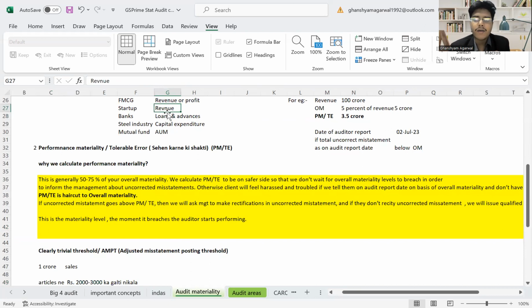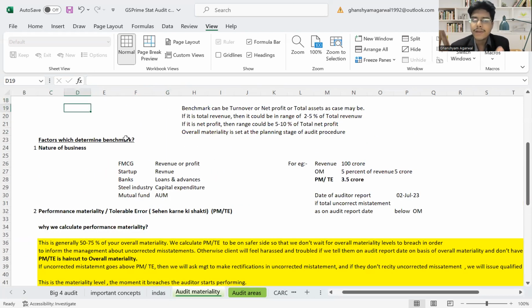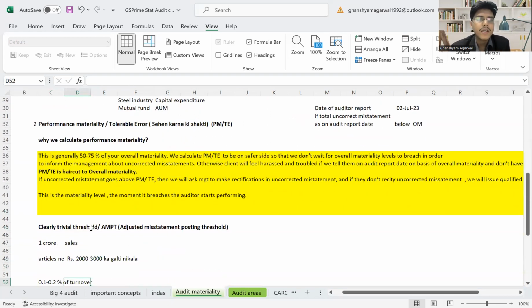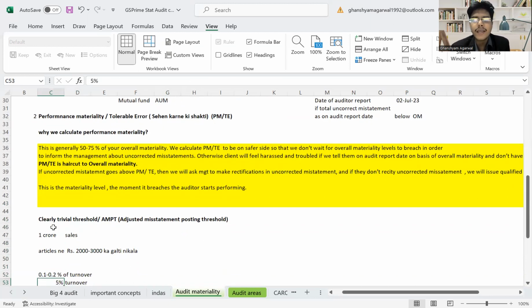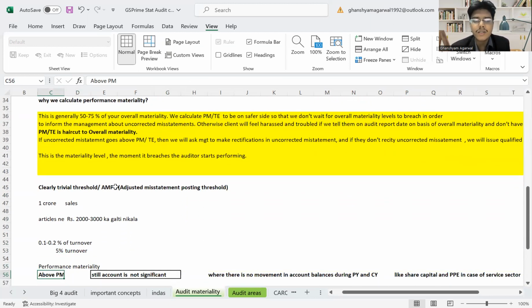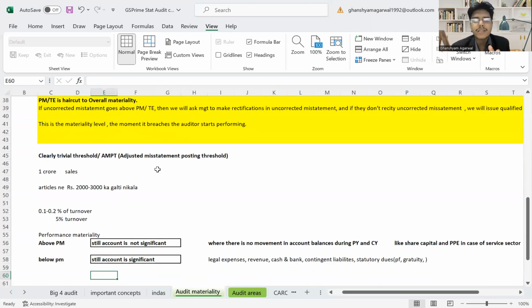And we have already discussed the factors which determine the benchmark. The auditor decides on the benchmark, like company revenue or startup. Good, I hope you have understood. Then there is the clearly trivial threshold, also called AMPT, the adjusted misstatement posting threshold. For example, with 1 crore sales, why do we keep this clearly trivial threshold, or AMPT, adjusted misstatement posting threshold?